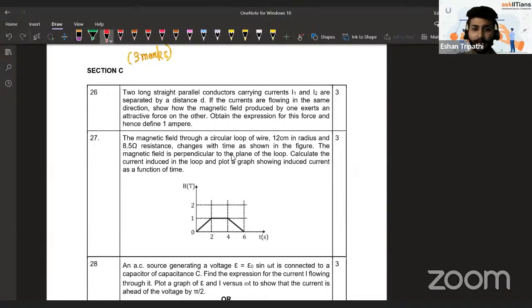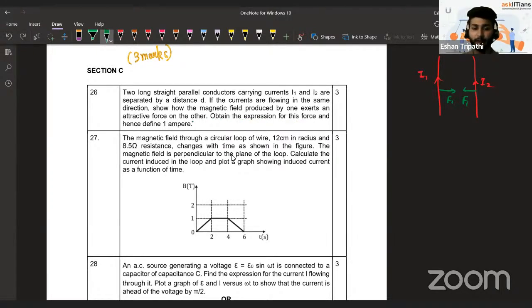So see over here, they are already asking us to obtain an expression of this force. What force? They are saying two conducting wires carrying current in the same direction. So I1 current like this, I2 current like this. They are asking you to find the force acting on them, whether these are going to attract or repel. If you have studied this, you would find that these are attracted towards each other by equal forces. So you have to obtain the expression of this force and define 1 ampere.